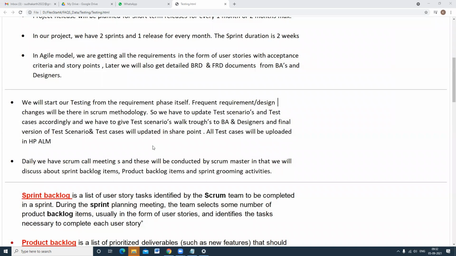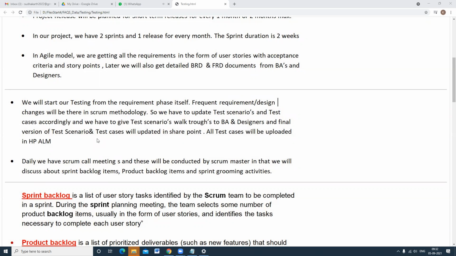So the final version of test cases will be uploaded, and we are also giving a test scenario walkthrough. You have written test scenarios and test case objectives, but your job is not completed. You need to align with the BA and designer. For the 10 requirements, I identified these 100 test cases. Am I covering all 10 requirements? You need to take confirmation.